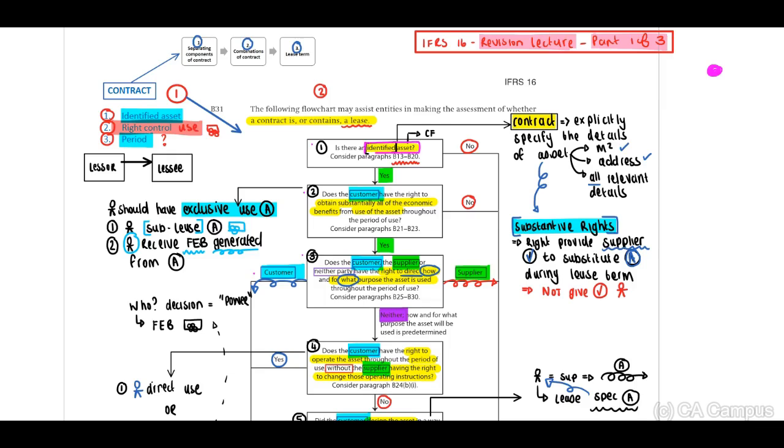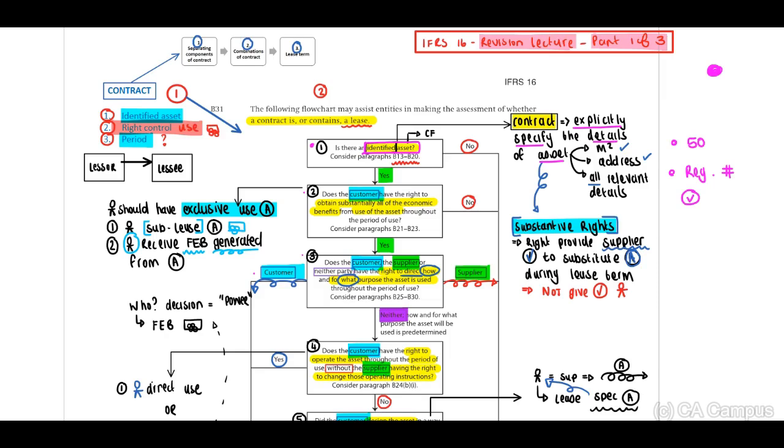Now, what is an identified asset? Remember, the contract has to explicitly specify the details of the asset. Now, when you refer to this contract, it indicates to us that there is 50 vehicles, which is exactly the same, and they will be identified based on the registration numbers, right? Therefore, yes, this is explicitly specified.